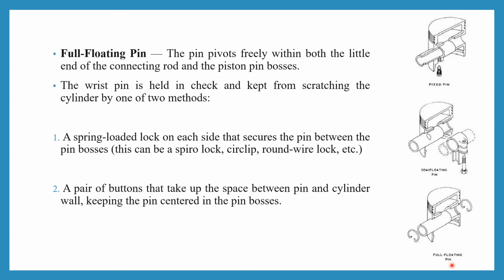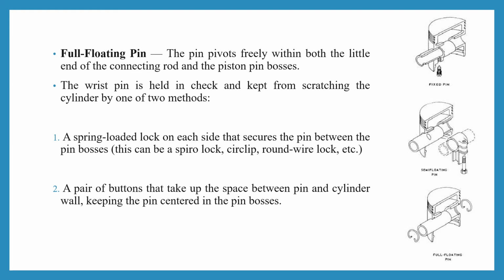Next one is the full floating pin. Here the pin pivots freely within both the little end of the connecting rod and the piston pin bushes, and the wrist pin is held in check and kept from scratching the cylinder by one of two methods. The first one is a spring loaded lock. A spring loaded lock on each side secures the pin between the pin bushes.